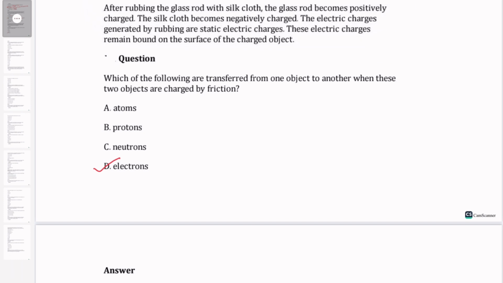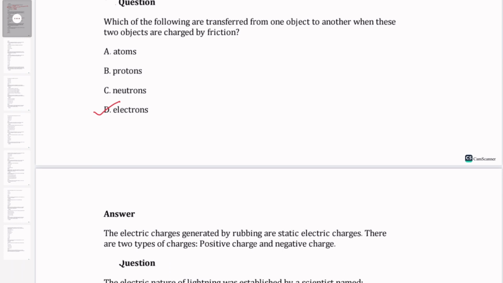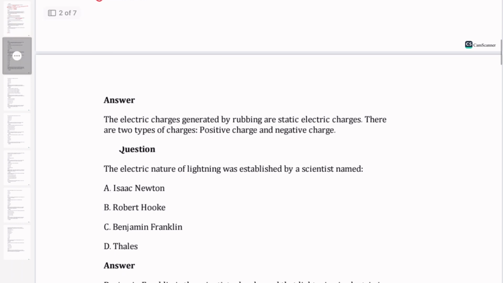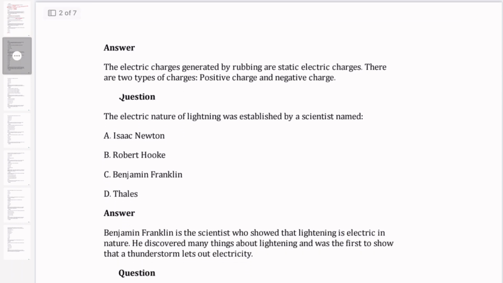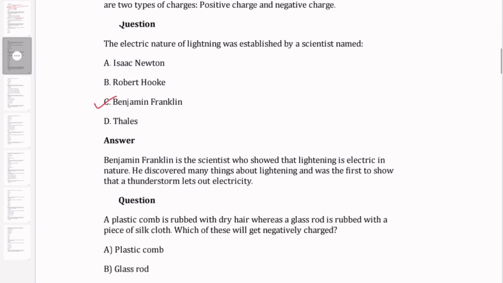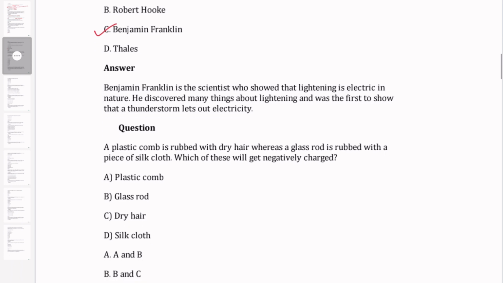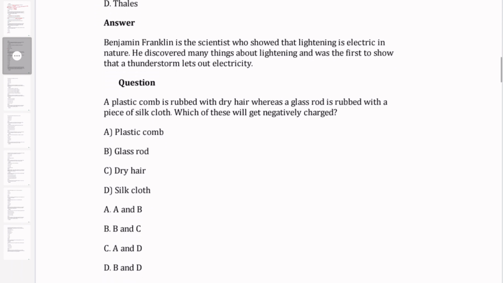But for this question, the electrons transfer from one object to the other object. Then the electric nature of lightning was established by a scientist called Benjamin Franklin. He was the one who said lightning is nothing but an electric current, or it has an electric nature.